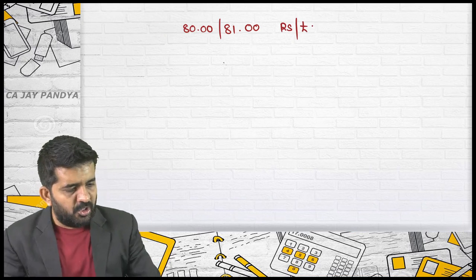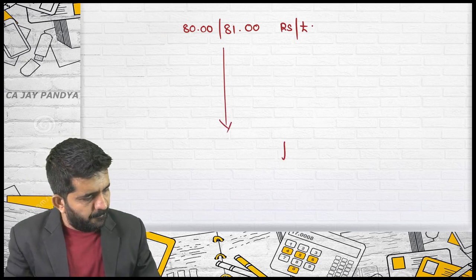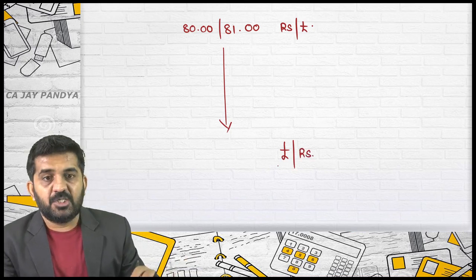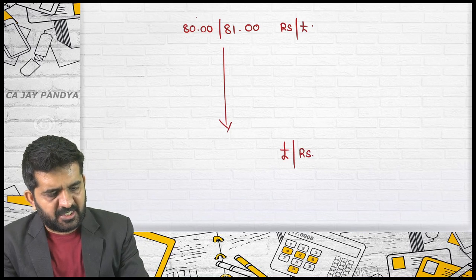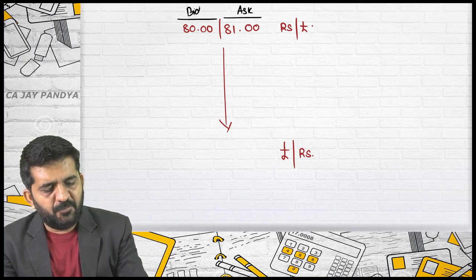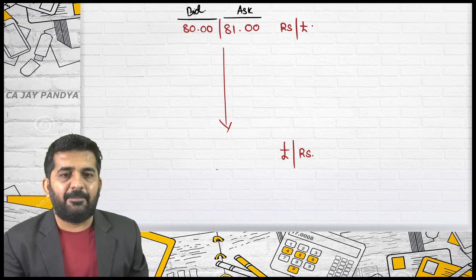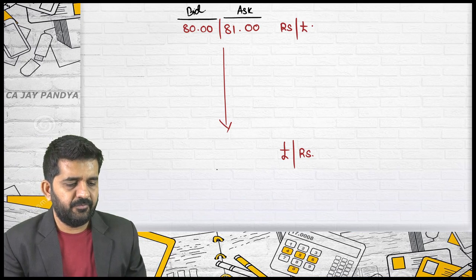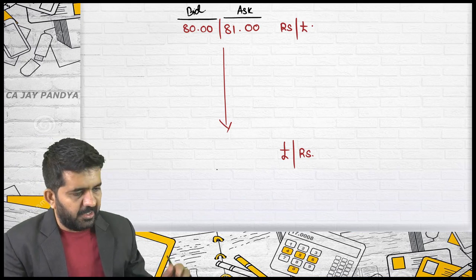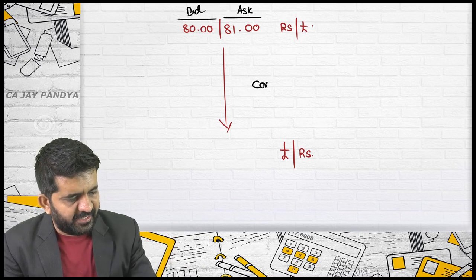Can you convert this into pound per rupees? First, can you tell me which is the bid rate and which is the ask rate? 81 is the ask rate and 80 is the bid rate. Alright. If you want to purchase a pound, which will be applicable? 81. And if you want to sell pound, then? 80. Alright. Let us convert it into indirect.